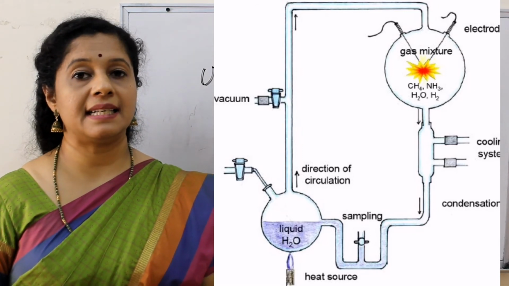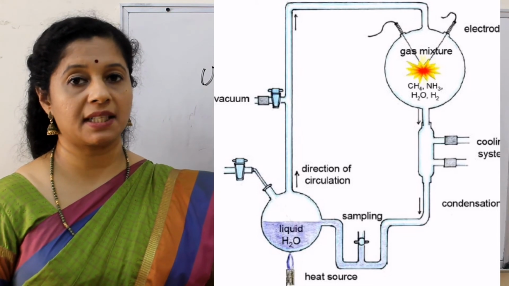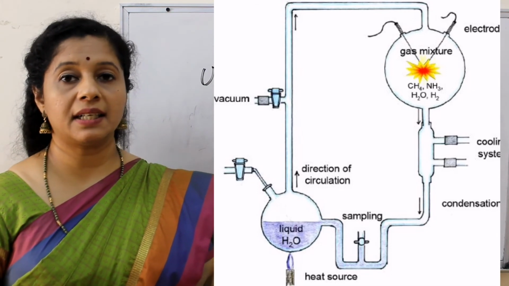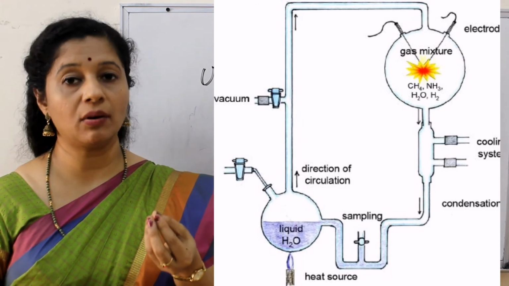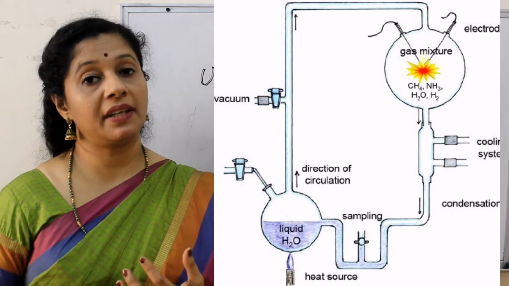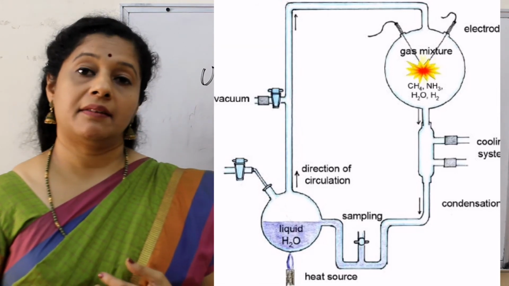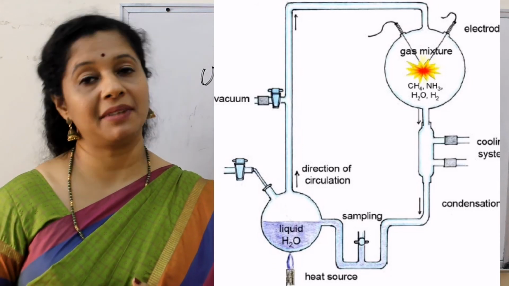So after 18 days, they collected the condensed water. We know once the vapor is passing through all of that, they took out the condensed and cooled water, and in the sample they could find many amino acids. Almost 15 amino acids were reported. That proved the Oparin and Haldane theory, which proposed life originated from chemicals.